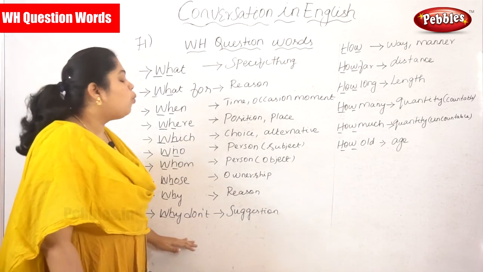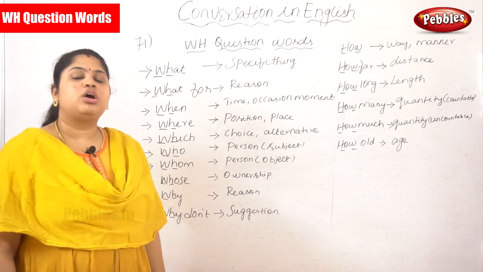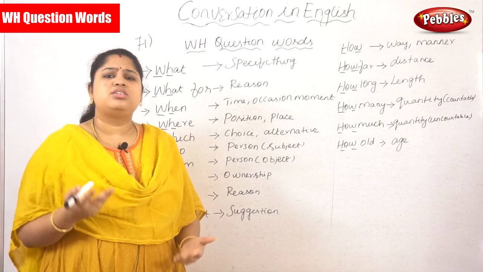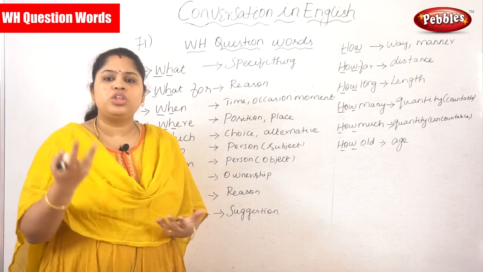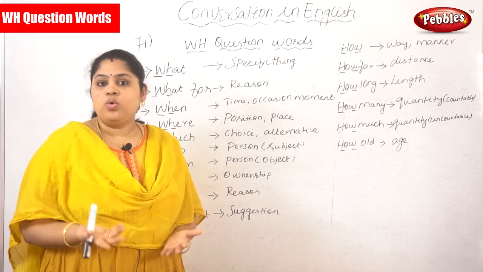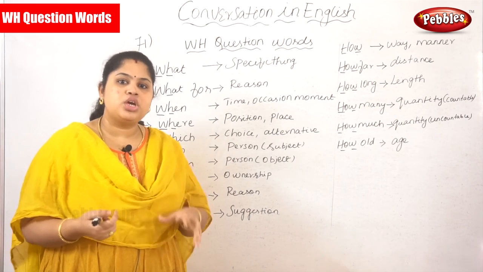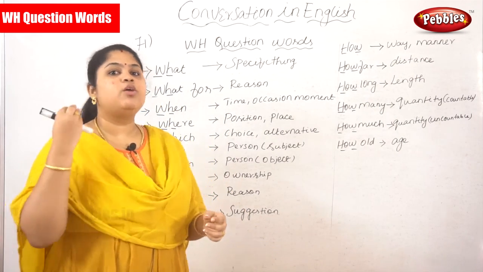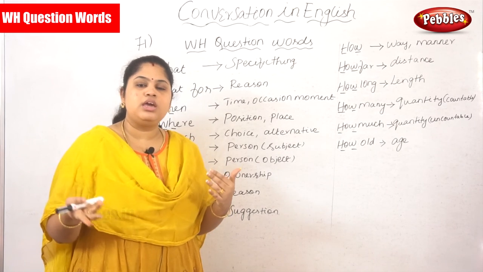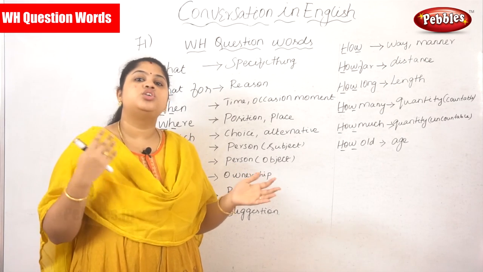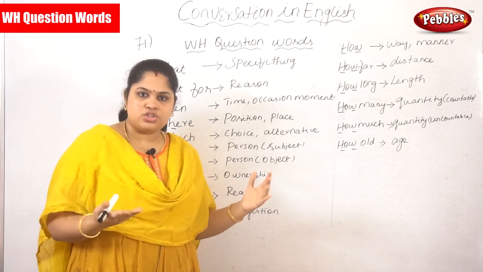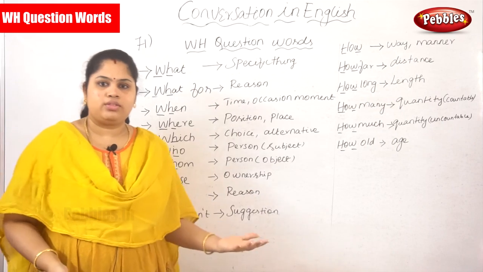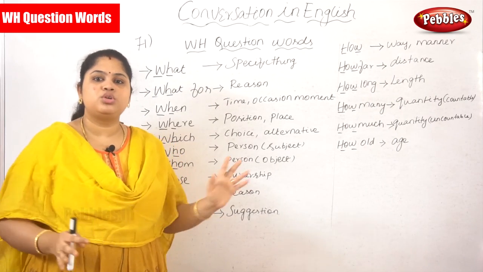Okay, next thing, why don't. Why don't is not like a direct question. You are just giving choices or a suggestion. Why don't you try this? No, you are not pushing the thing. You are not strictly saying you should do that. You are just giving one more choice, or you are giving a suggestion. So if you want to give a suggestion, or if you're giving any choices, you can use why don't you try this. You are giving another dimension to the thing.